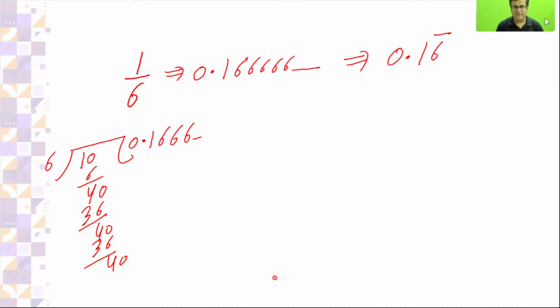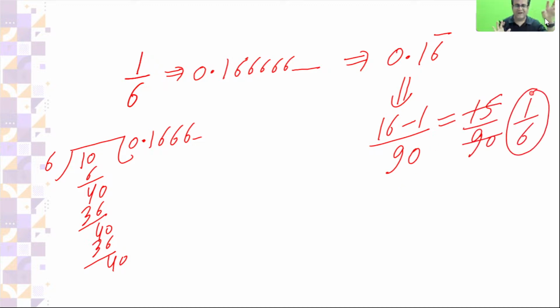Now if you want to change it, then 16 minus 1 upon 90, that is 15 upon 90. For 1 by 6, I have given you the complete explanation of converting P by Q form to decimal and decimal to P by Q form.